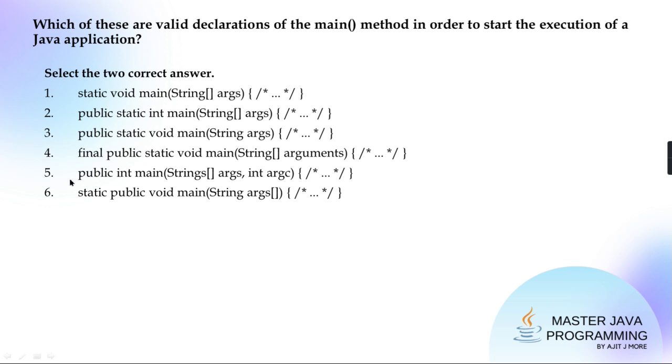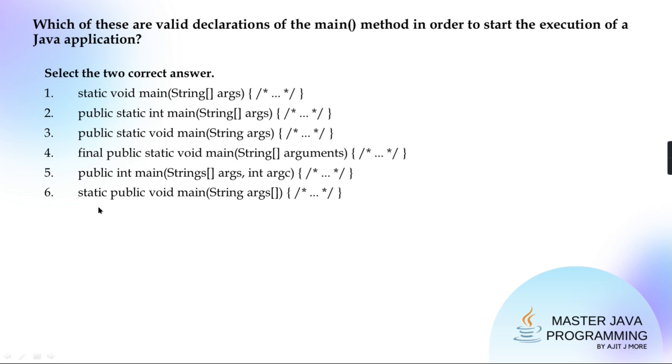Now again, fifth is invalid because it is not static, and even the return type is integer. It should be void. It is not even static, and here there are two arguments, whereas it should take only one argument. You have given the argument count also and that argument array also. This is not valid.